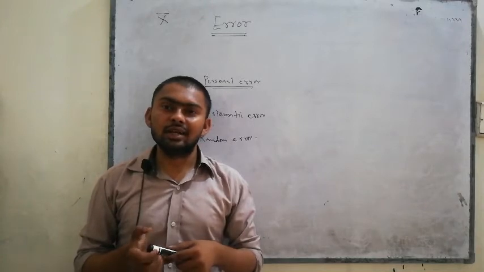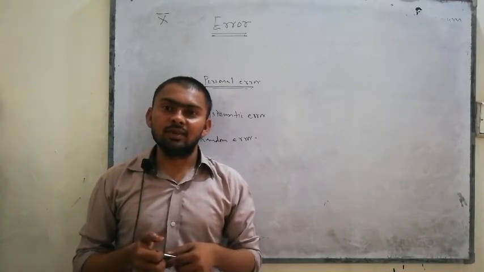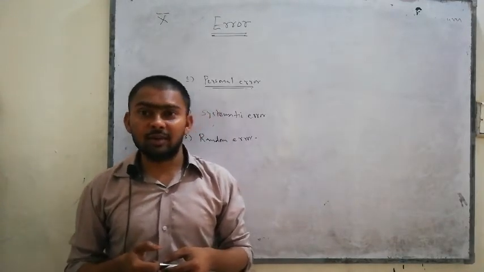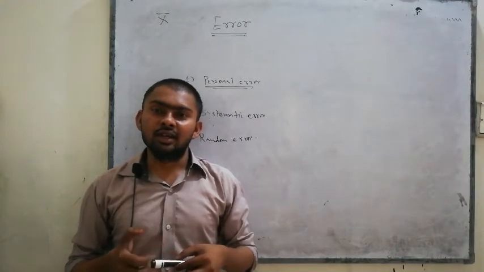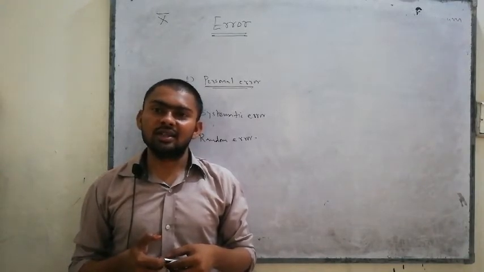These are the random errors, of environmental basis. To avoid random errors, we must maintain good conditions in the scientific laboratory. So this was the random error.